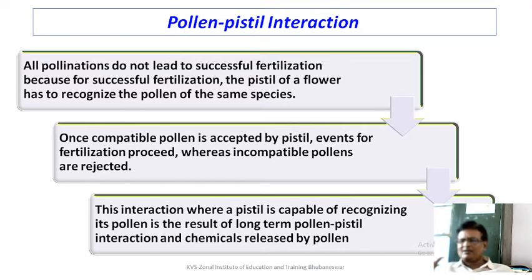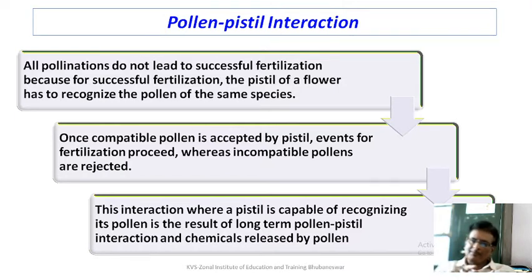It is a wonderful relationship between the pollen and the pistil, and what are the sequences of events? This is what we are going to discuss. All pollinations do not lead to successful fertilization, because for successful fertilization, the pistil of a flower has to recognize the pollen of the same species. Once compatible pollen is accepted by the pistil, the event of fertilization will proceed, whereas incompatible pollens are rejected.